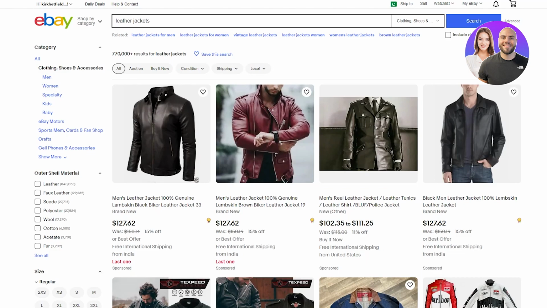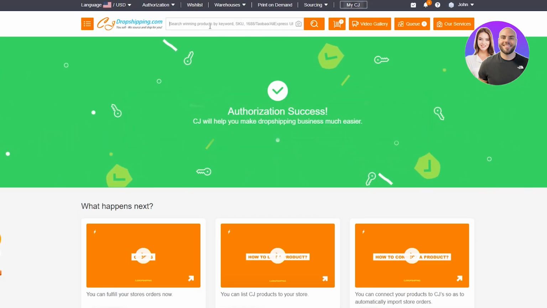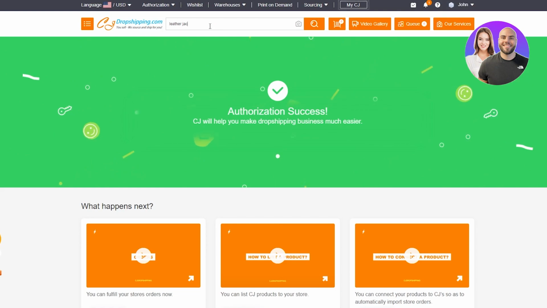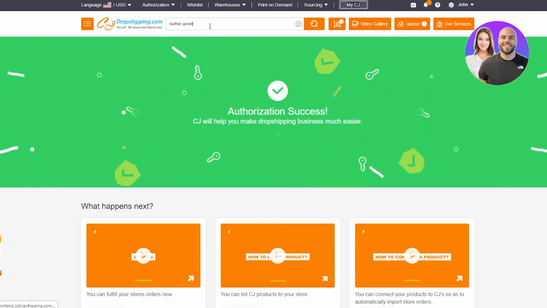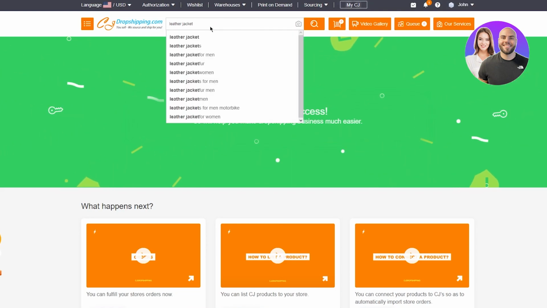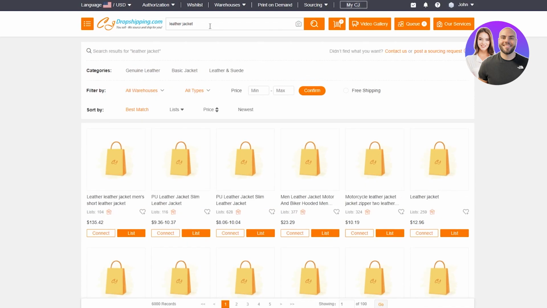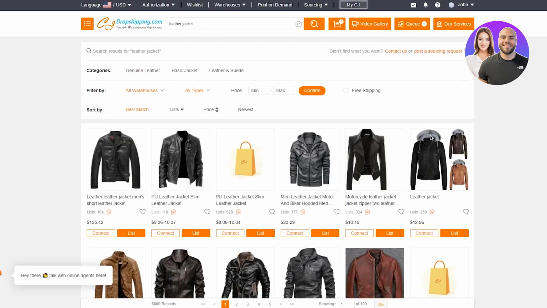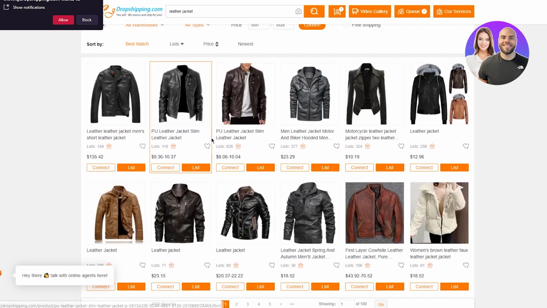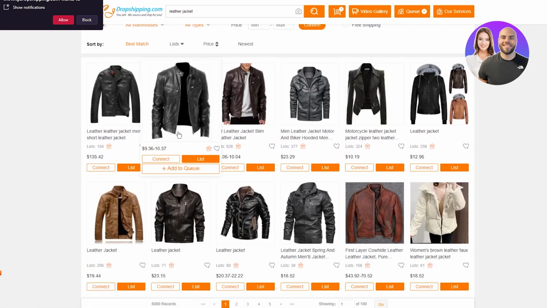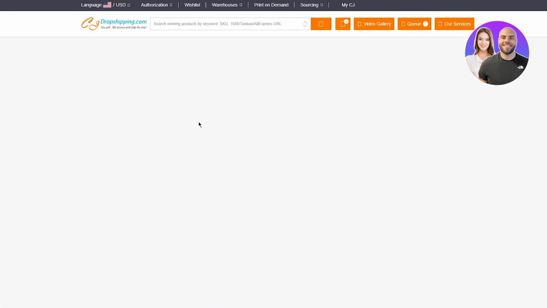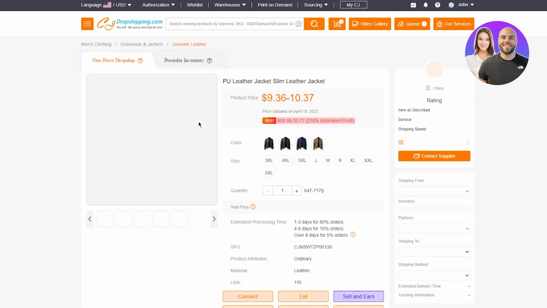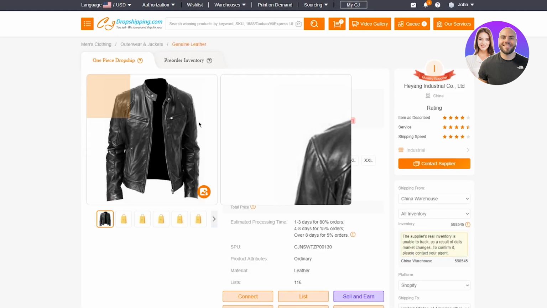It's over here. So I'm going to write leather jacket. Obviously, it's a part of men's clothing. It could be female clothing as well. Leather jacket is unisex, but for right now, I'm going to go with men's leather jackets. So let's go ahead with this one. Once you choose your leather jacket, it's going to bring you here.